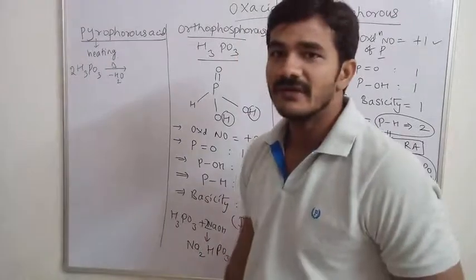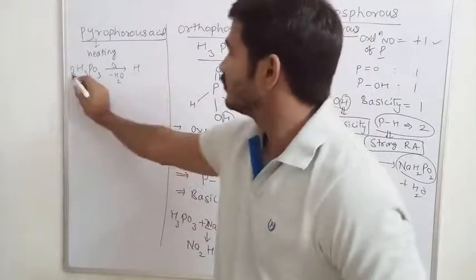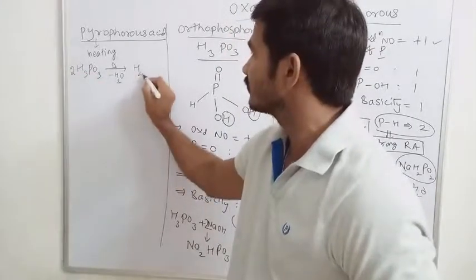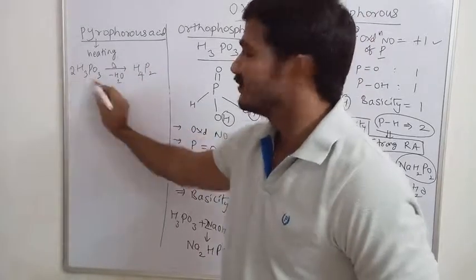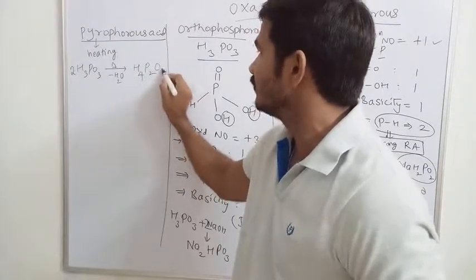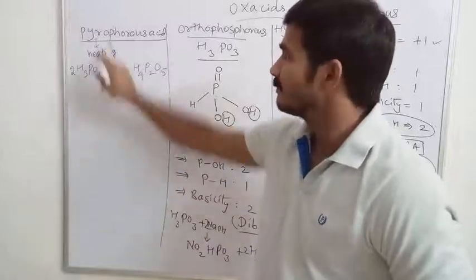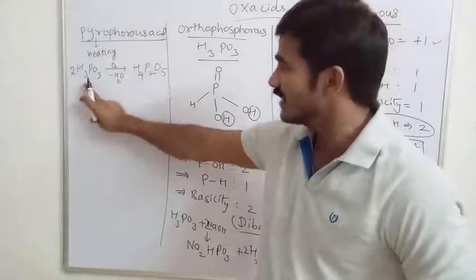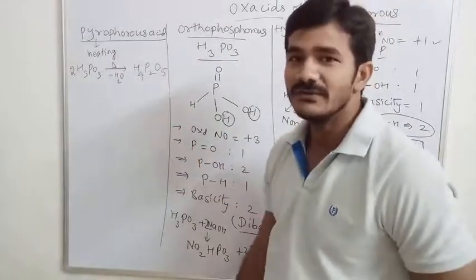After eliminating the water molecule, what do we get as the product here? 2 into 3, 6 oxygen and 6 hydrogen atoms are there. If you remove the 2, we get 4. And 2 phosphorus, H4P2. 2 into 3, 6 oxygen atoms are there. We are removing 1 oxygen atom, so we get H4P2O5. So this way you can remember the formula. Pyro stands for heating. Phosphorus acid we heat, and after losing one water molecule, we get H4P2O5.